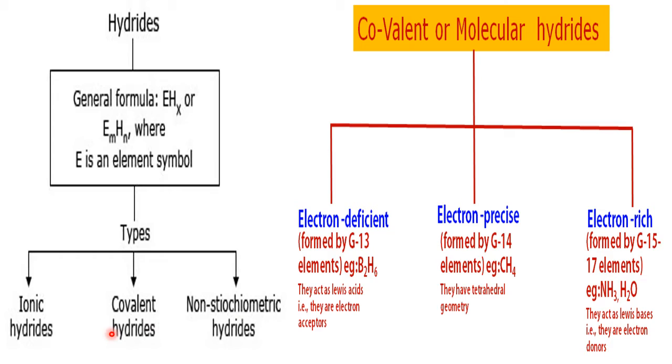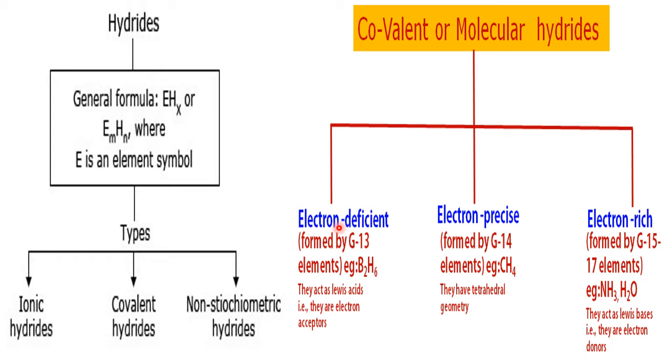Now, covalent hydrides are further classified into three groups: electron deficient, electron precise, and electron rich. The name indicates deficient means shortage of electrons.